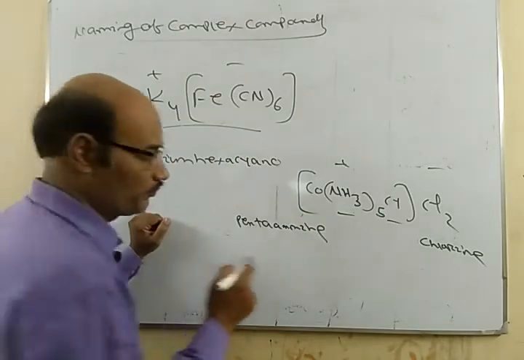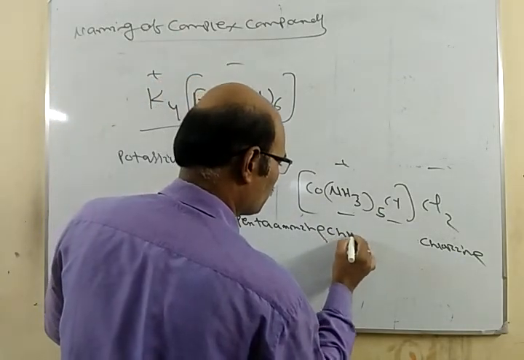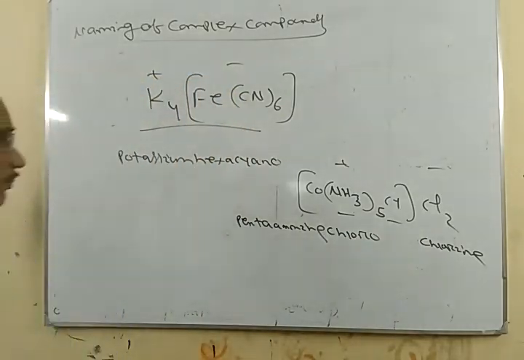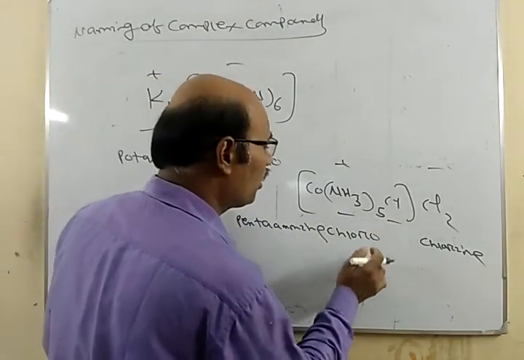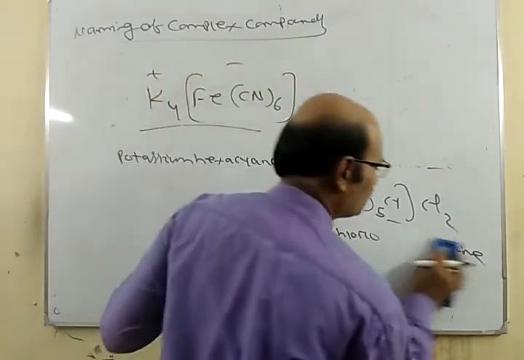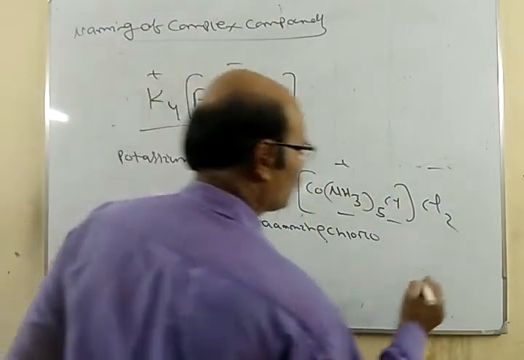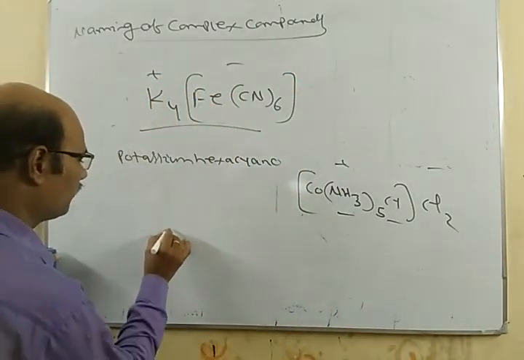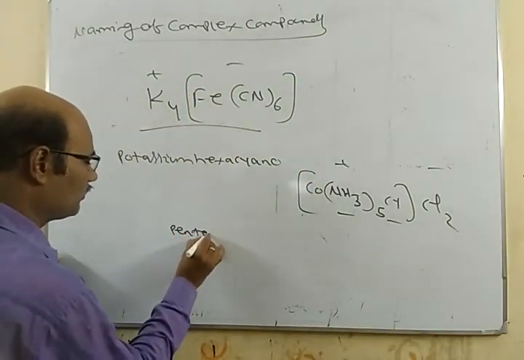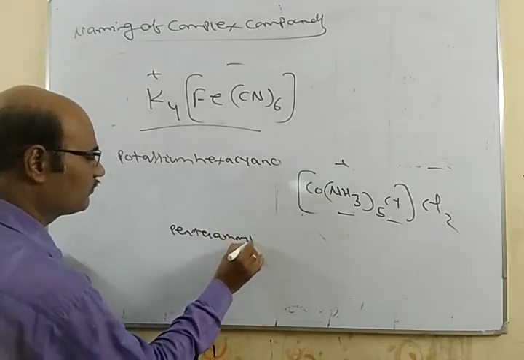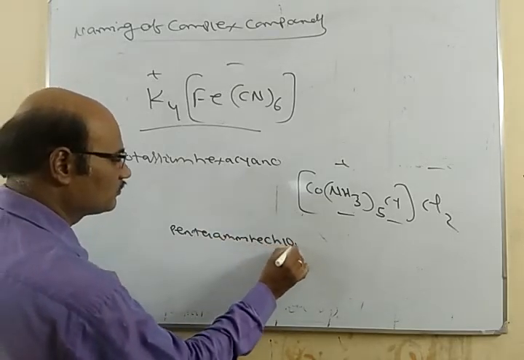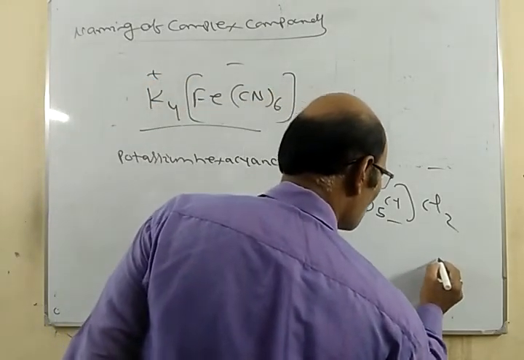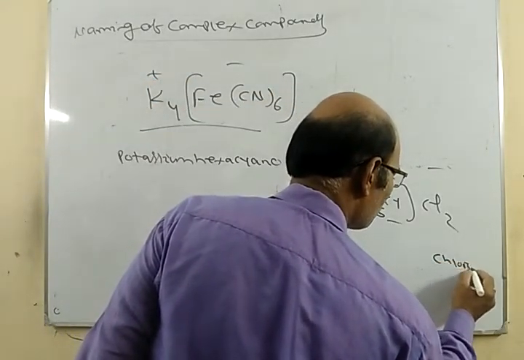Chlorido or chloro. Pentaammine, chlorido. Write this last one.